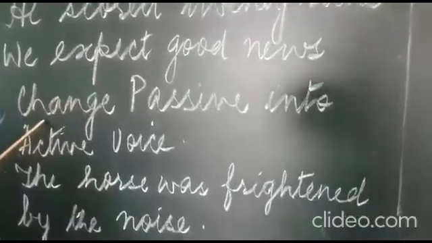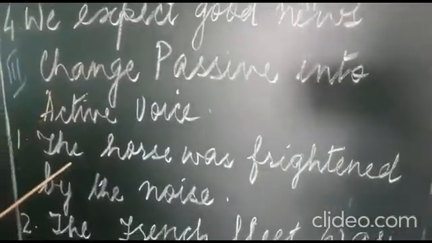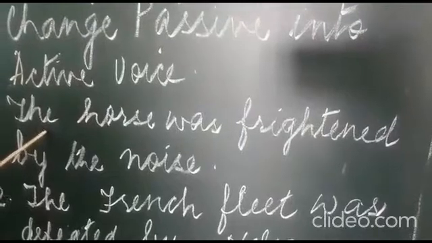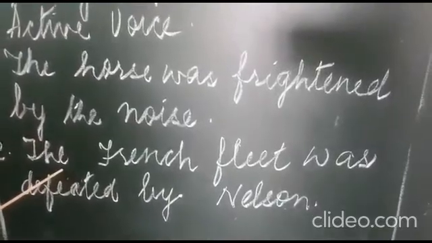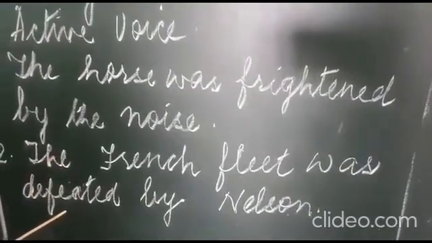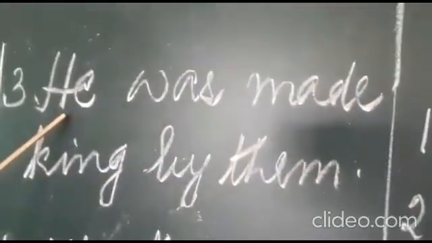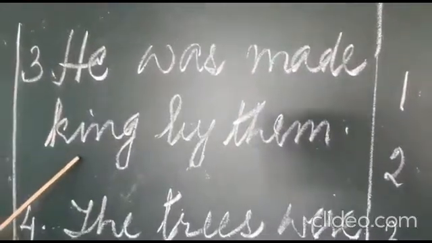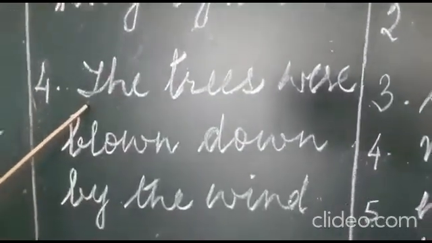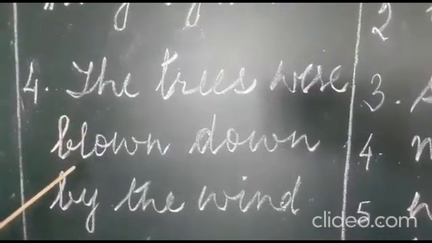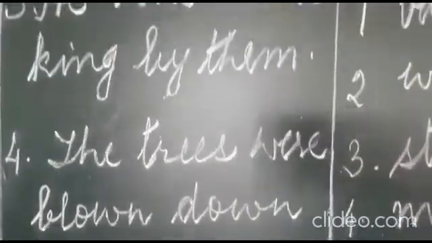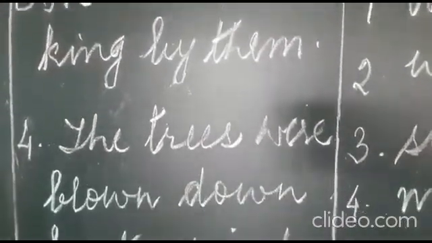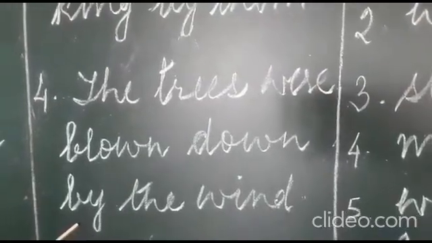Next, change passive into active voice. The horse was frightened by the mouse. The French fleet was defeated by Nelson. Passive voice these are. He was made king by them. The trees were blown down by the wind. Now these four sentences are passive. You have to change them into active.